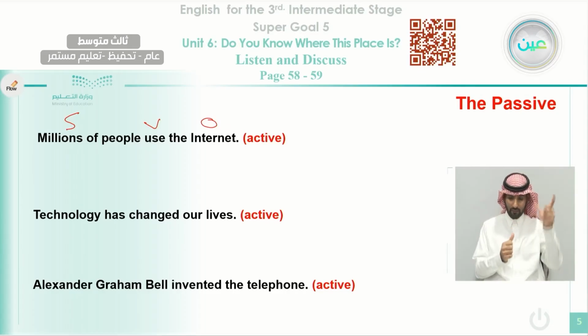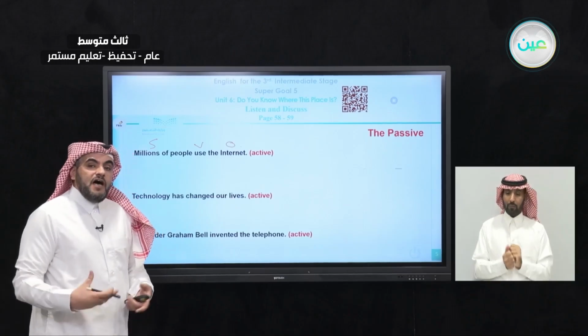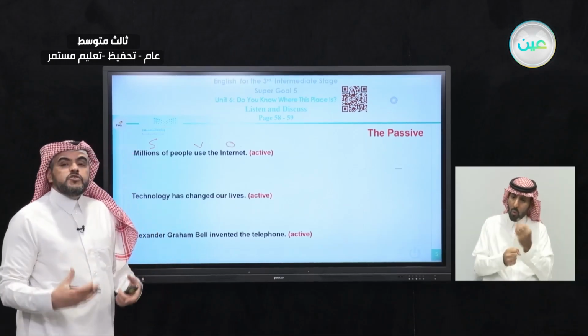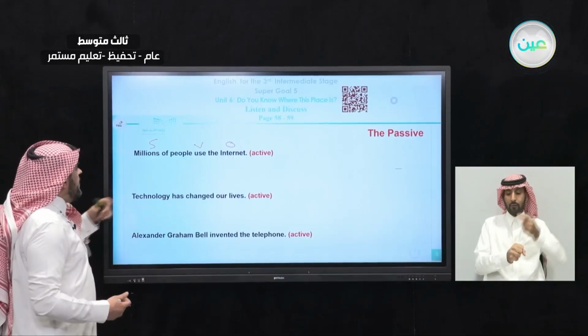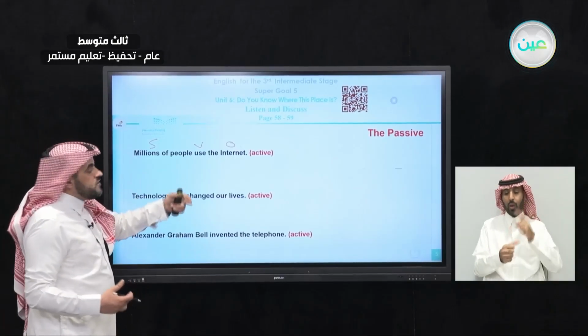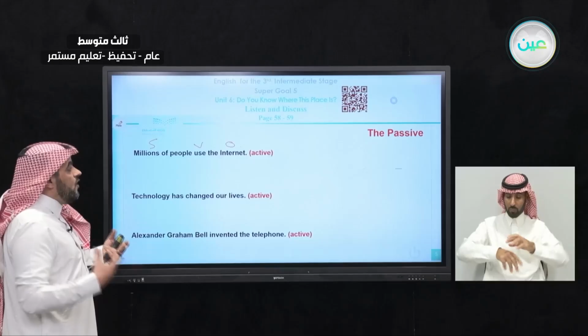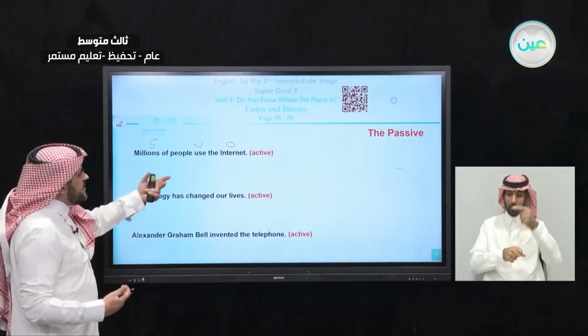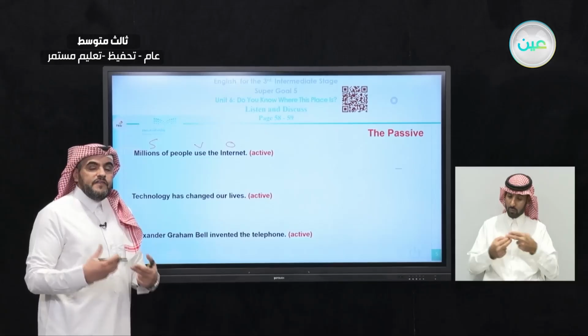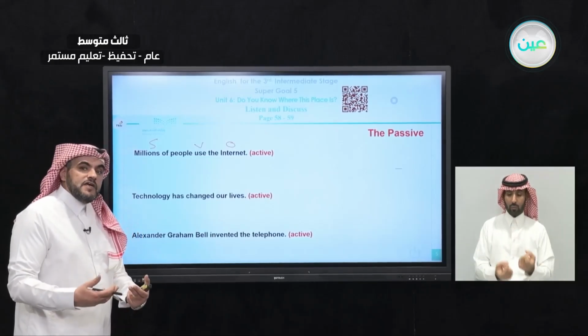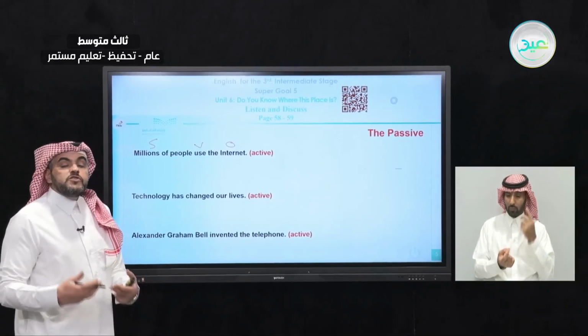Subject, verb, and object. If I want to form a passive sentence out of the active one, I should start with the object. So if you look at the first one here, millions of people use the internet. Okay, so where is the object here? The object in this sentence is the internet. So we can start with the internet, and after we start with the object, we have to use verb be.